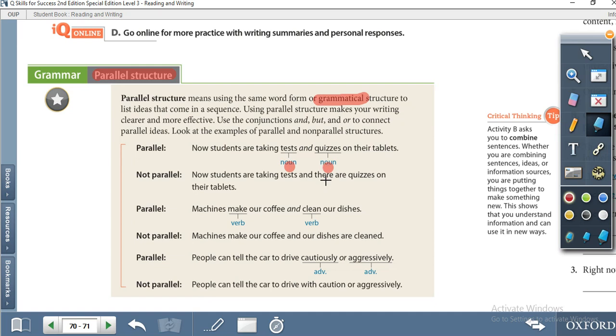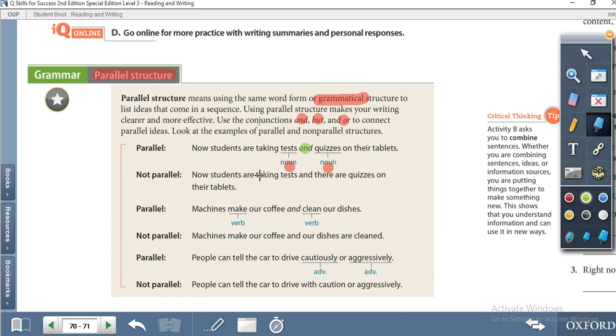So we will see the conjunction, and we use conjunctions and, but, or. We use three conjunctions, and we see if on both sides there is a noun on one side and a noun on the other side, then it is parallel. For example, students are taking tests, noun, and quizzes, this is the conjunction. So now let's see the second sentence. Now students are taking tests and there are quizzes on their tablets.